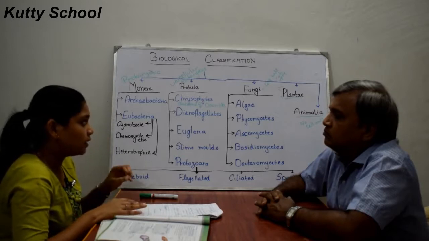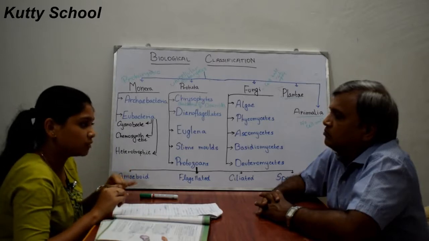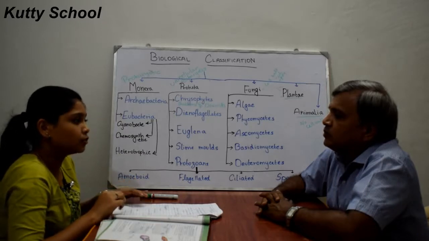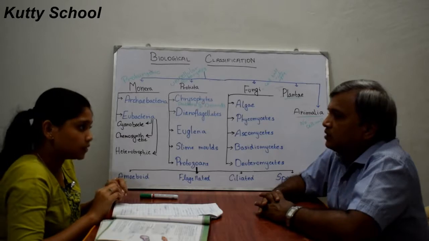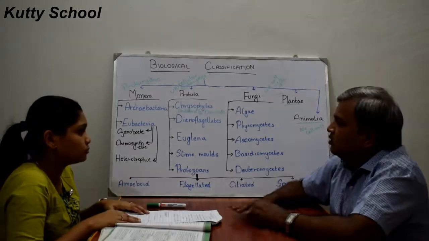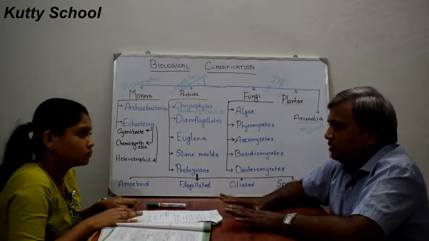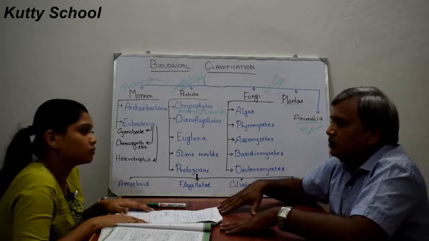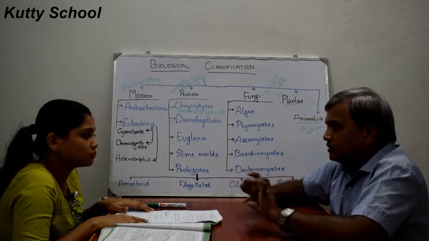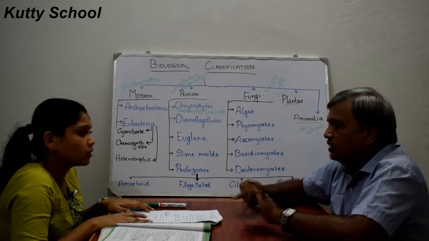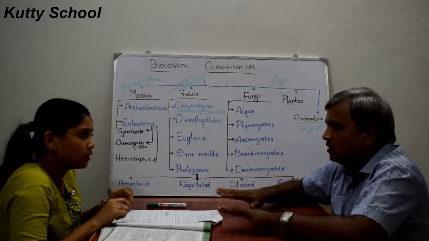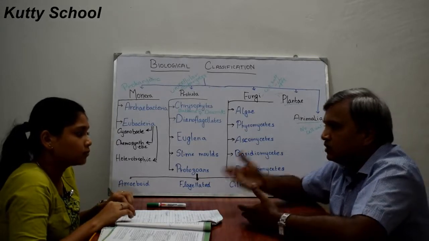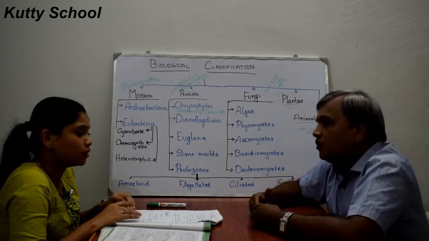Being gritty, this soil is used in polishing and filtration of oils and syrups. That substance, diatomaceous earth, is formed by diatoms. Even though the diatoms are dead, because of the cell wall with silica on top, it remains like a layer. So it is used for polishing and filtration.